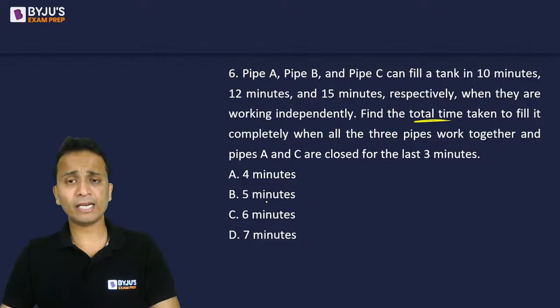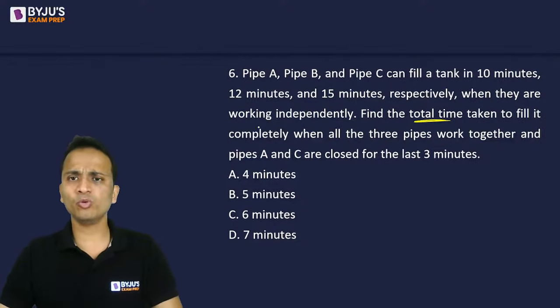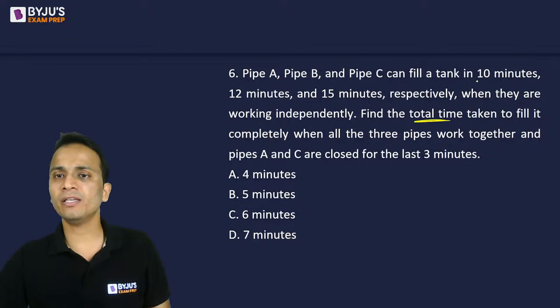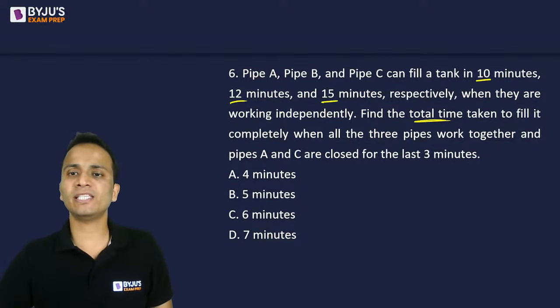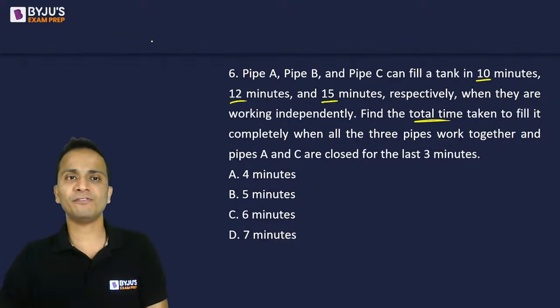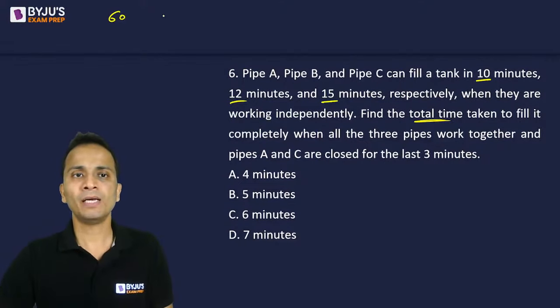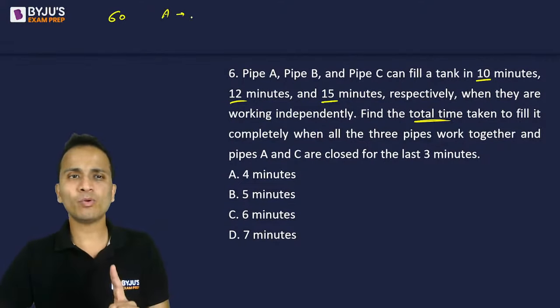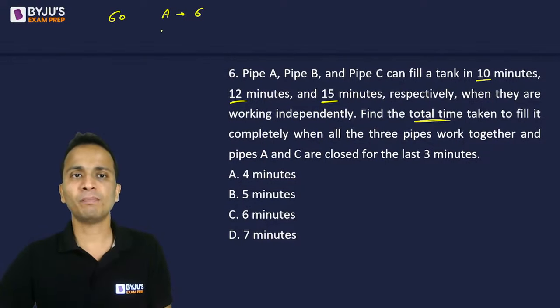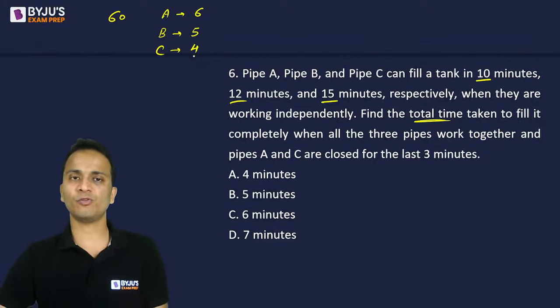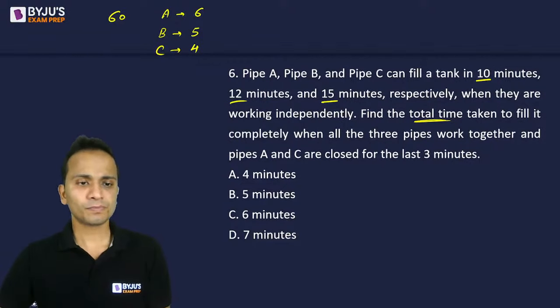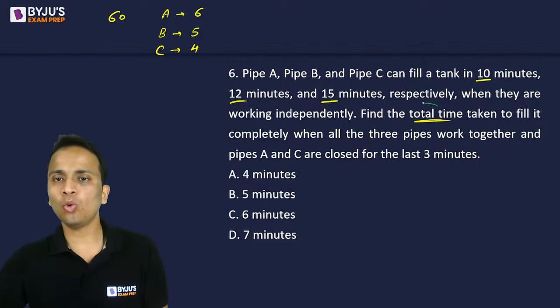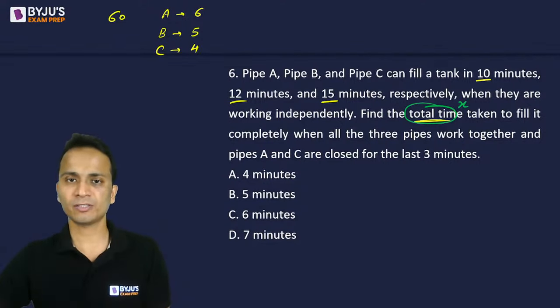All right. I don't know what method you all have used. So what I do is, once again, I'll assume the total work, which is the LCM of these three numbers, 10, 12, and 15. So total work is 60. Now pipe A's 1 minute work will be 60 upon 10. Pipe B's 1 minute work will be 60 upon 12. And pipe C's 1 minute work will be 60 upon 15, that is 4. Okay. Now, I will assume that the total time taken is X minutes.